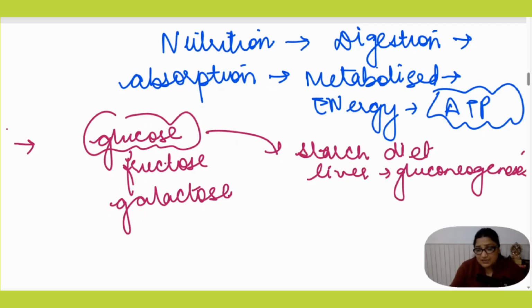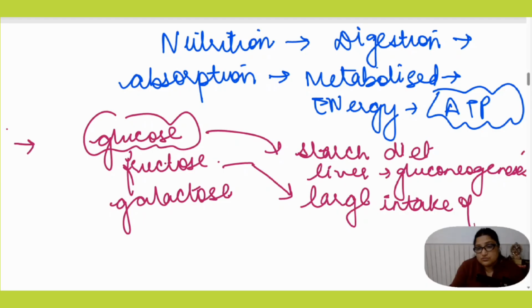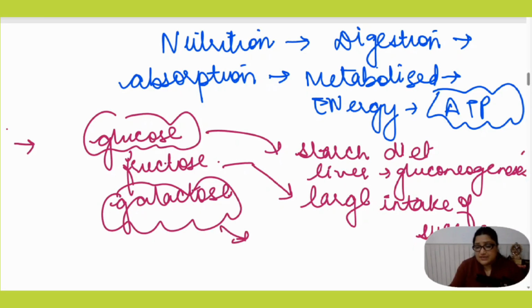When we are taking a high amount of fructose, this fructose is a result of large intake of sucrose. So these are the sugars which we are taking regularly in our diet. And galactose is produced when lactose is hydrolyzed.